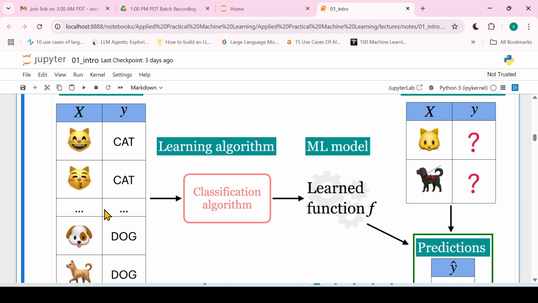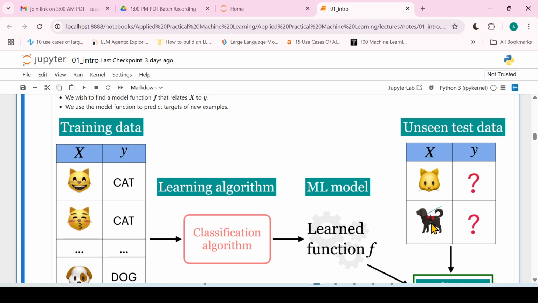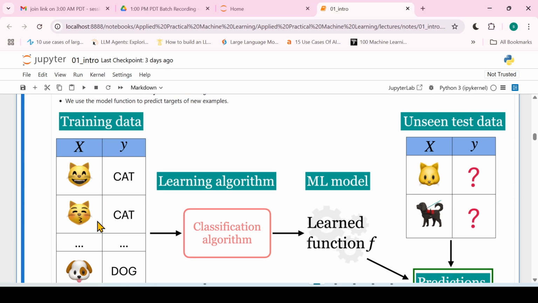So remember that if your training data contains emojis of cat and dog, you cannot pass a human emoji and hope that it will identify the human, because your learning algorithm has not seen these human emoticons.